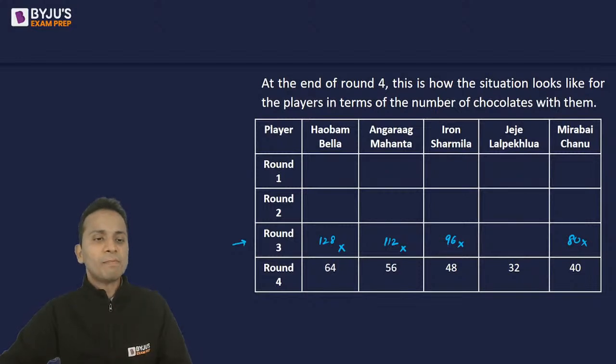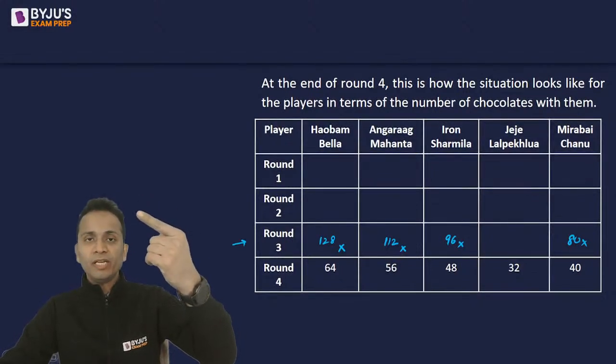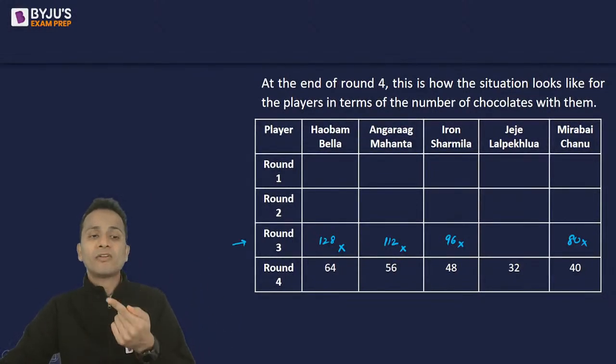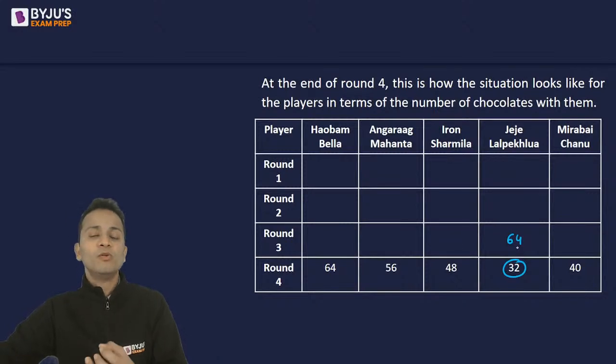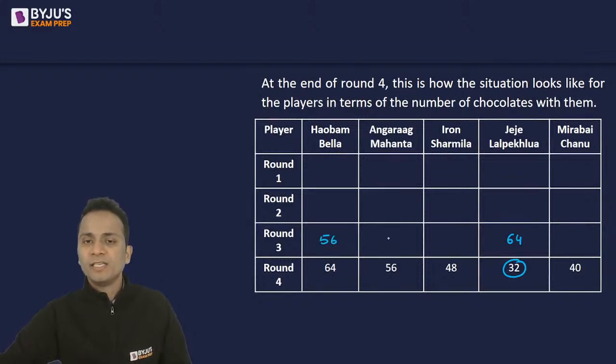All right. So if we are backtracking, the number of chocolates of the player will get doubled. So it can only be JJ Lalpekwa. So the number of chocolates with this player at the end of round 3 was 64. And every other player will have 8 chocolates less. So this player will have 56, this player will have 48, then 40, and then 32. All right, fine. Now again apply the same logic.